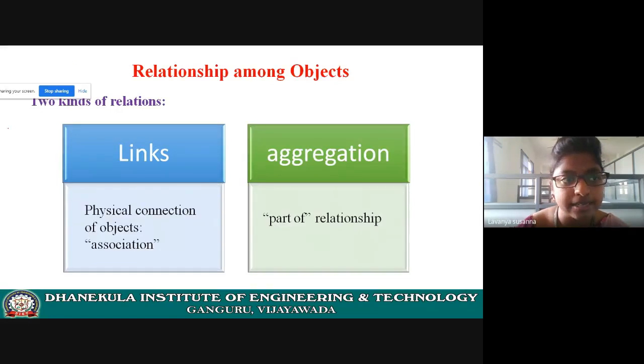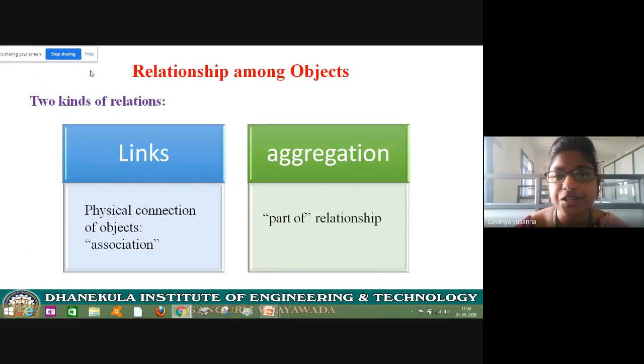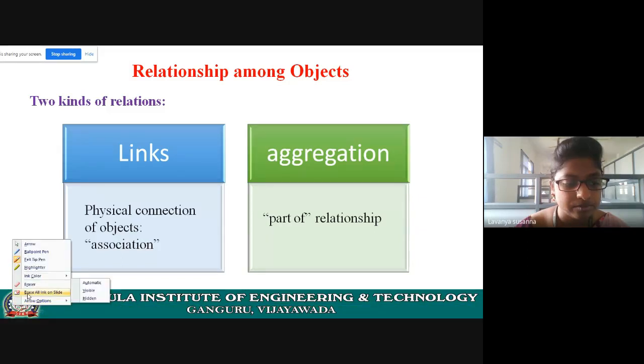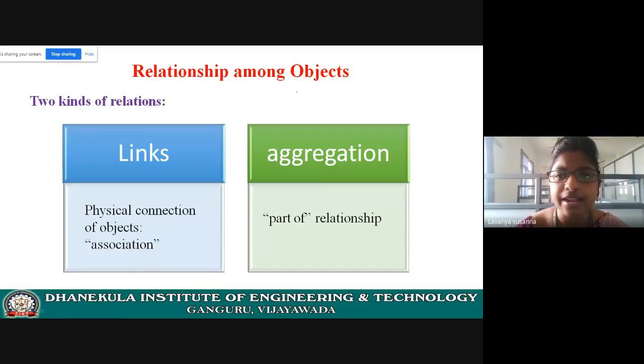Okay, now let us see. Today's topic is the relation between objects. You know that every complex system is composed of objects, right? And every object must interact with each other. Now let us see what kinds of relationships exist between the objects.